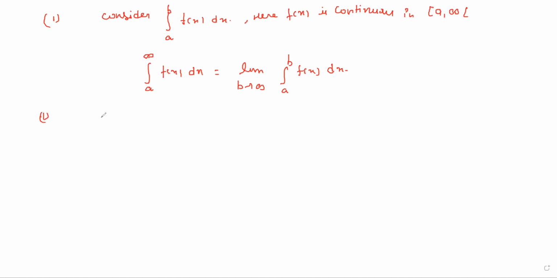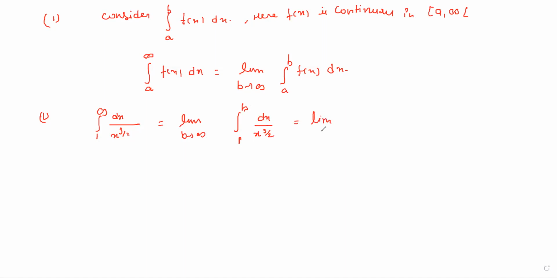First one, integral from 1 to infinity dx upon x to the power 3 by 2. Here we see that the upper limit is infinite and this function is bounded because its values lie between 0 and 1. So we can write it like that: limit b tending to infinity, integral from 1 to b dx upon x to the power 3 by 2.